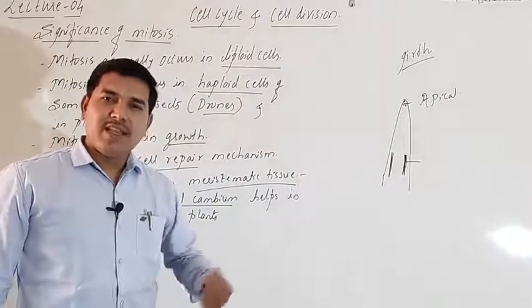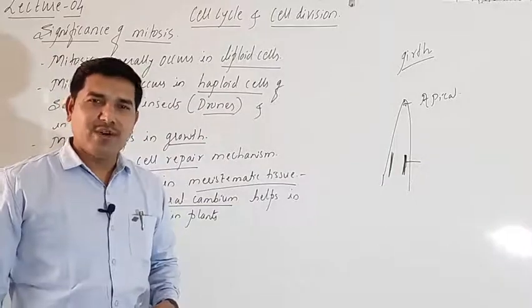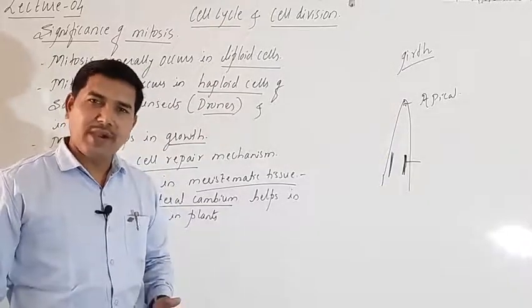Cambium is the cell which is actively dividing. That means it undergoes the process of mitosis.